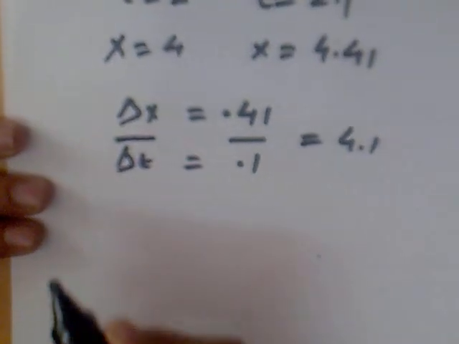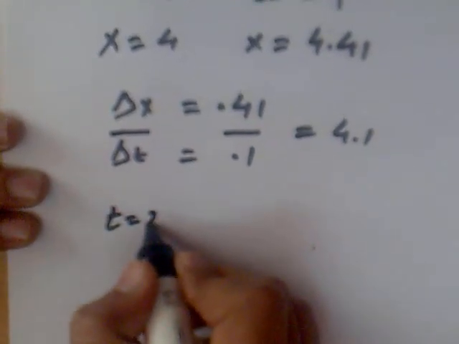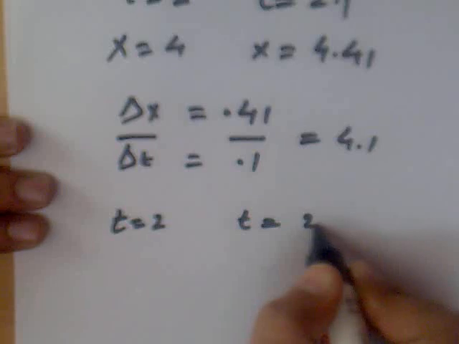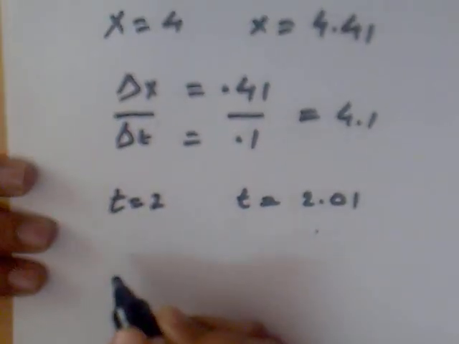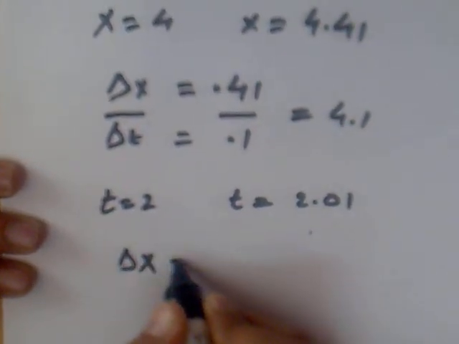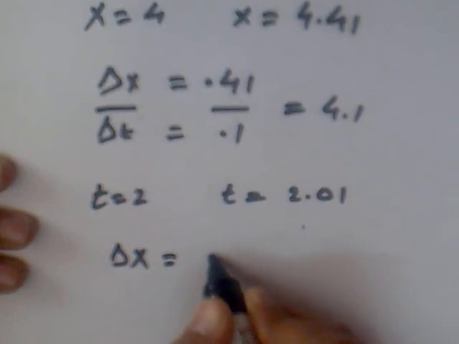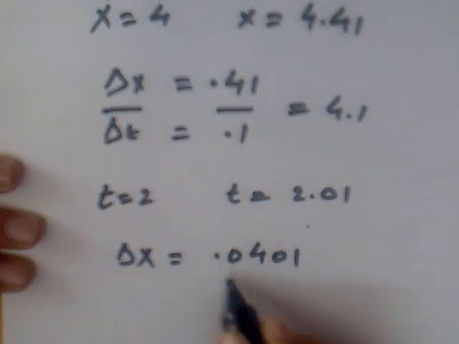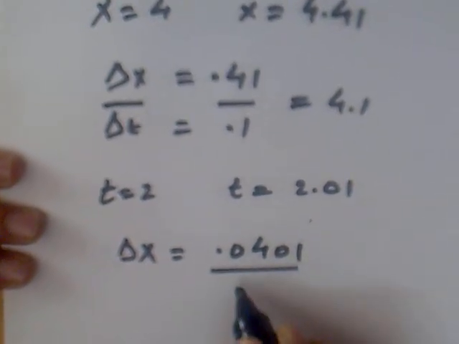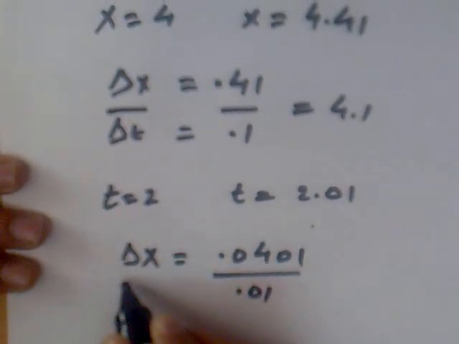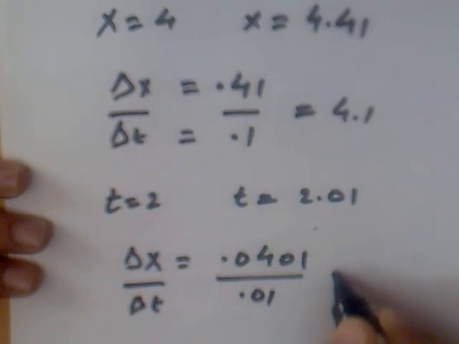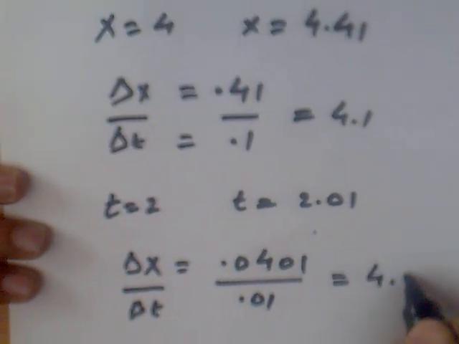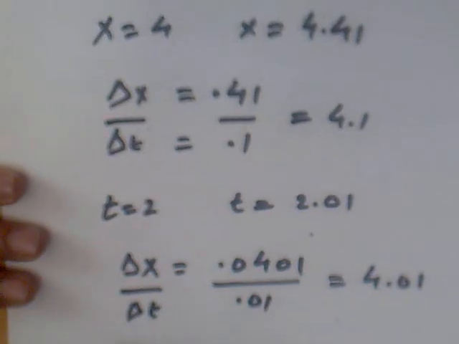If we further reduce the time interval to t equal to 2 to t equal to 2.01, we get delta x equal to 0.0401 and time interval 0.01. So we get average velocity equal to 4.01.